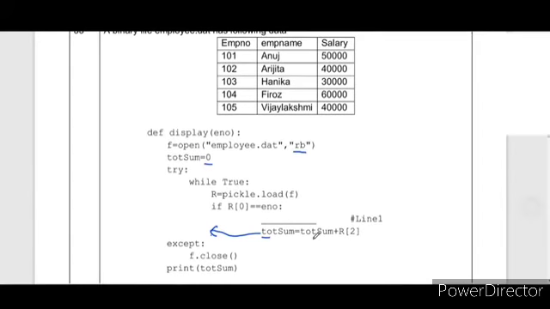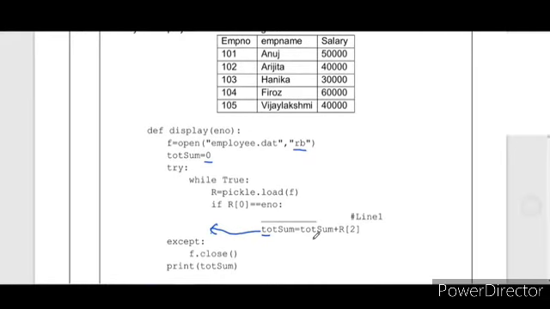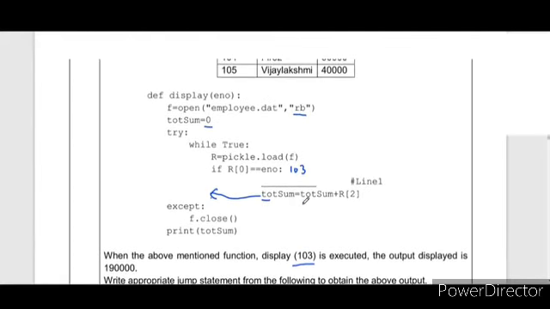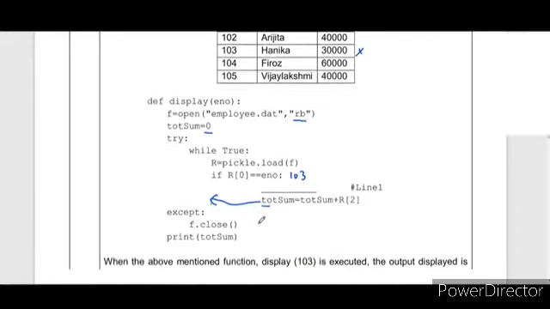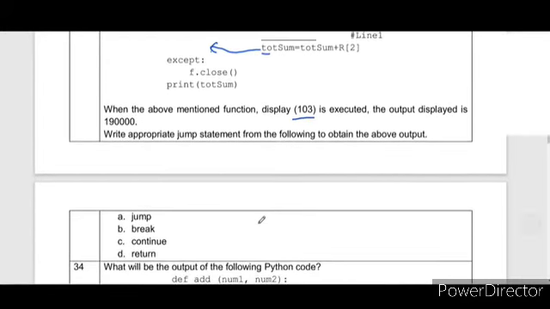If employee number 103 is entered, r of 0 is 103. If you sum up all the salary elements except 30,000, it will come out to 1,90,000. So we have to check which statement will come here.